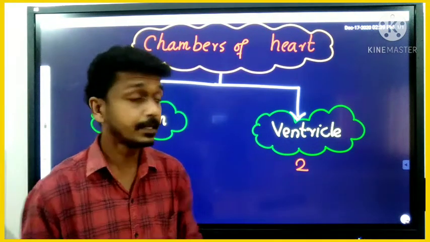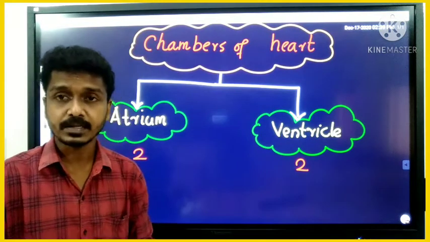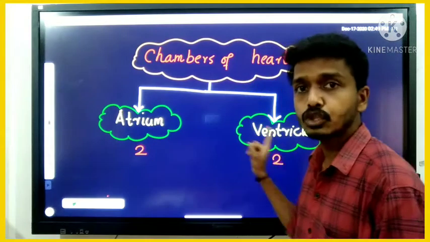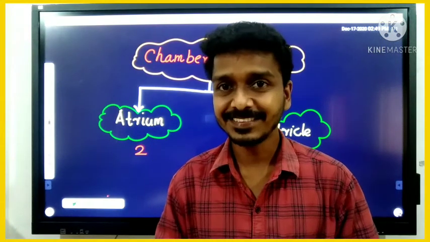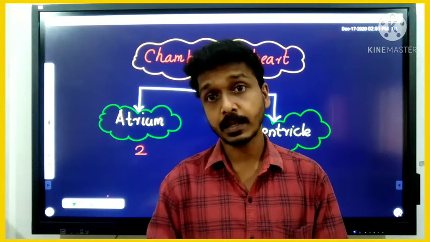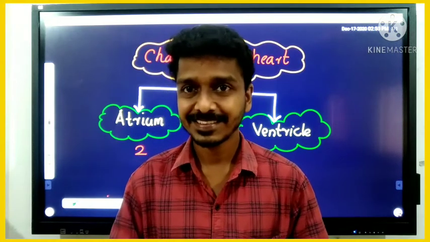Four chambered heart, two atriums and two ventricles. Understand, right? Now let us have a discussion about the structure of the human heart and its associated blood vessels. Shall we?